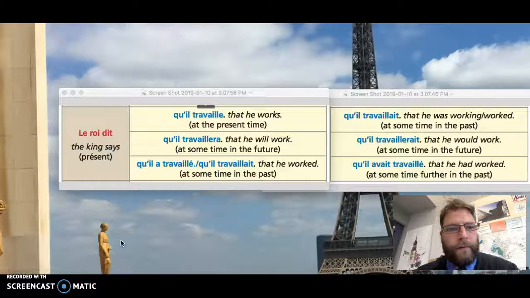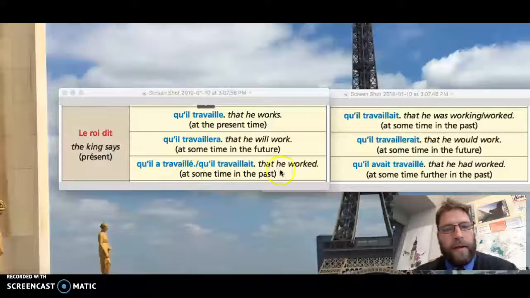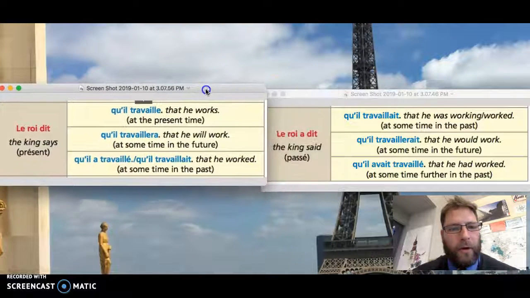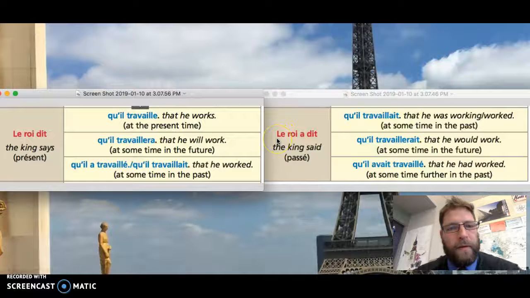Here's a little bit more of a formulaic way of looking at it. So, le roi dit qu'il travaille, present tense. Le roi dit qu'il travaillera, future simple. Le roi dit qu'il a travaillé. So these are the transitions. You see that the present tense will change to imparfait. The future simple will change to the conditional. The passé composé and imparfait will change to plus que parfait. And that will occur once the main clause changes to the past tense. Le roi a dit.